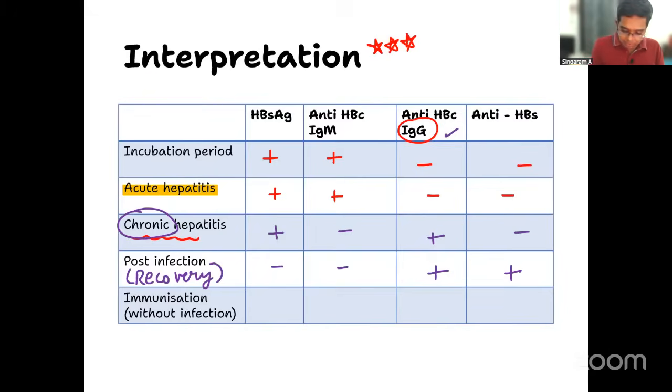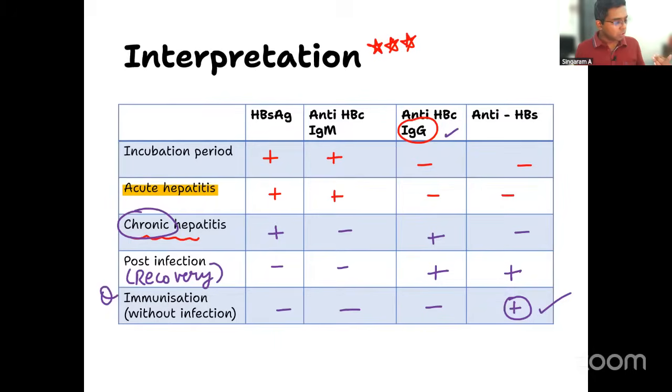Now, this is important as a question. Immunization without infection means what is the only antibody that is positive? Anti-HBs is the only one that is positive. All other things are negative. So, this is something which you need to know as interpretation in hepatitis B serology. Extremely important topic for your exams, doctors.